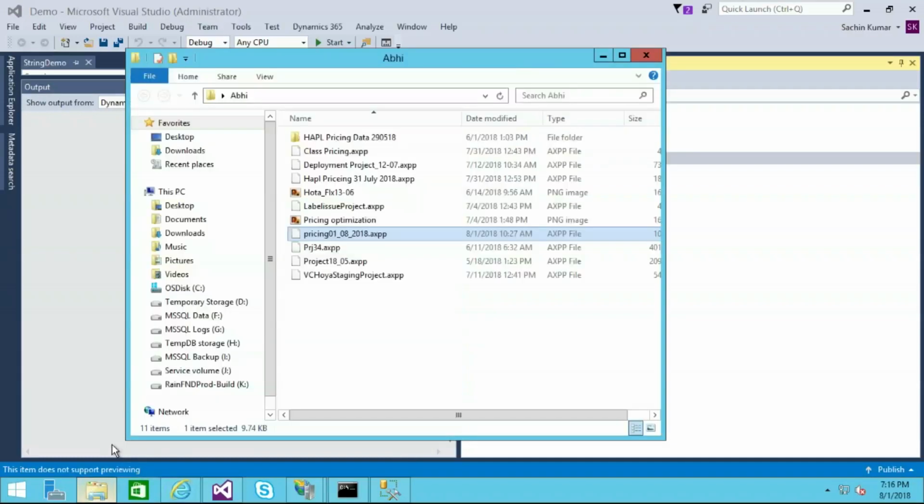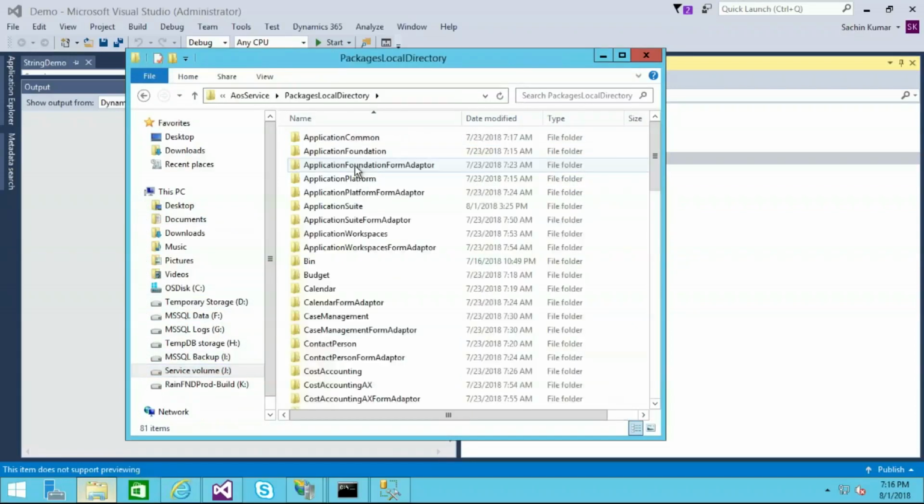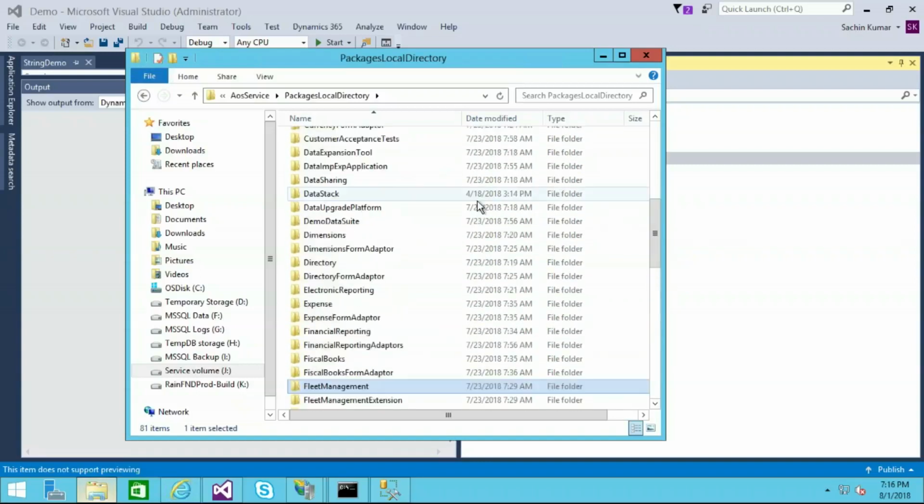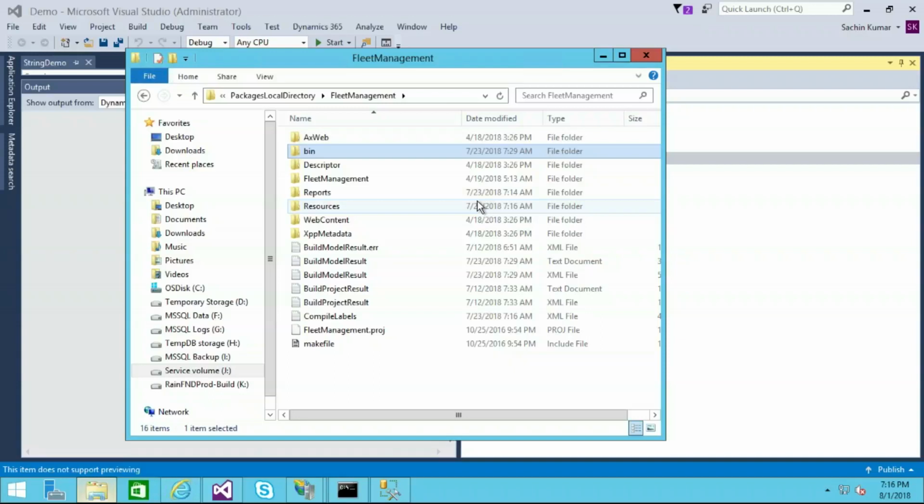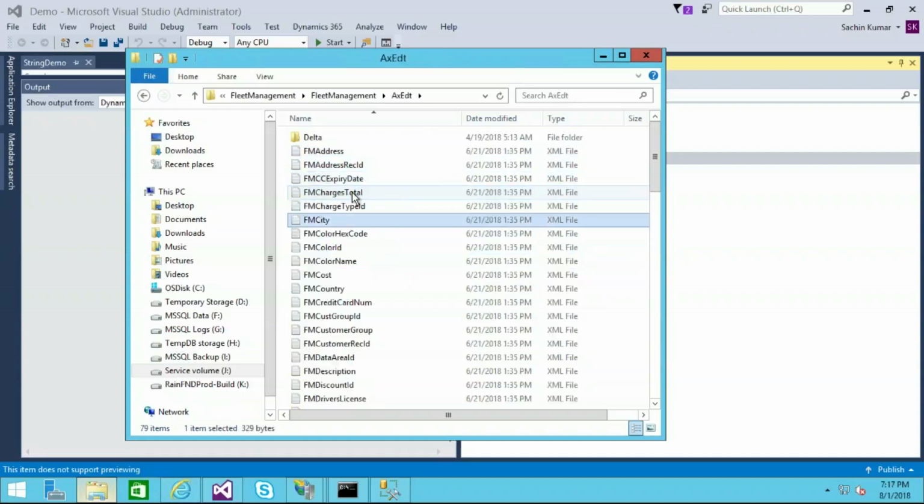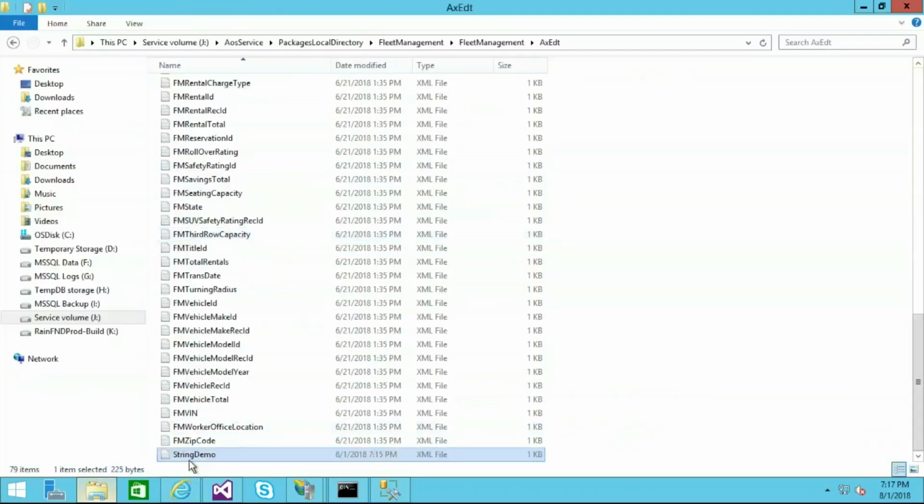So let me show you how it's going to be. You can see here the service volume. Here you can see the AOS service. Inside the AOS service, you can see the package local directory. Inside the package local directory, my package is fleet management. Inside fleet management, you can see all the objects here. And if you go inside fleet management again, I have created an extended data type. I am going to the extended data type, that is AxEdt. You see here, inside AxEdt, my component name is string demo. So this is the string demo which I have just now created here.